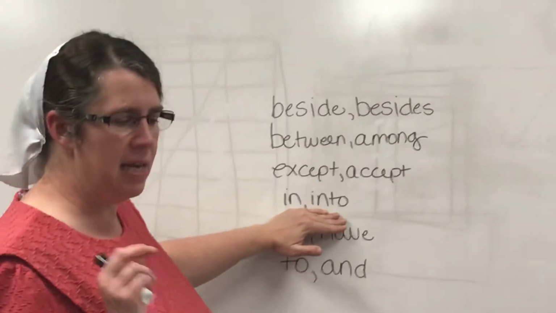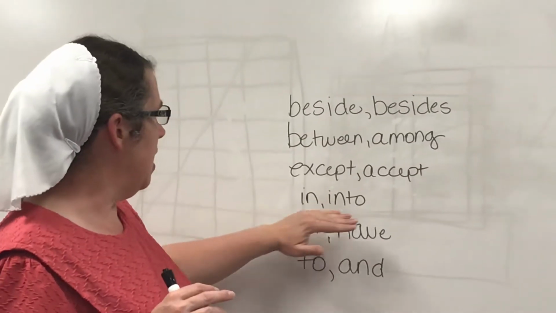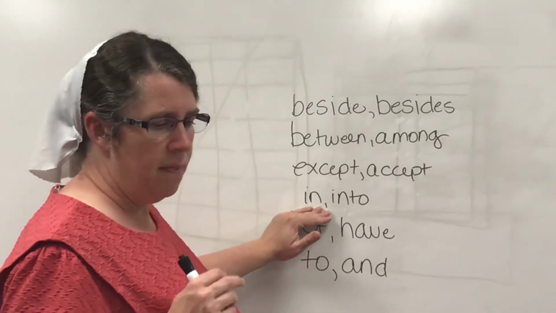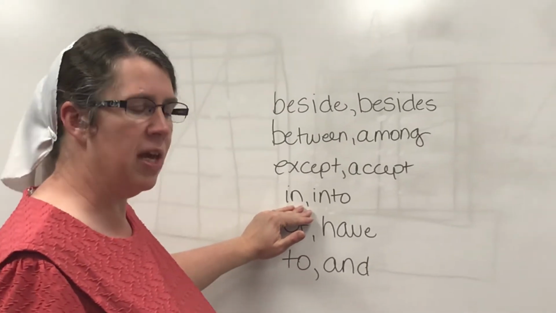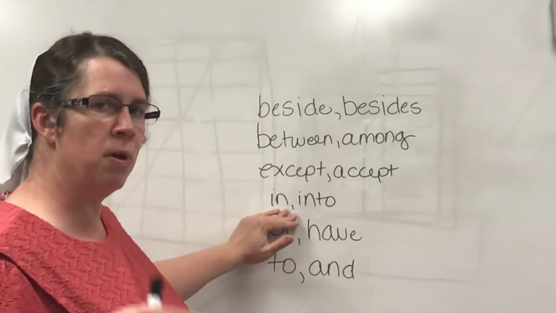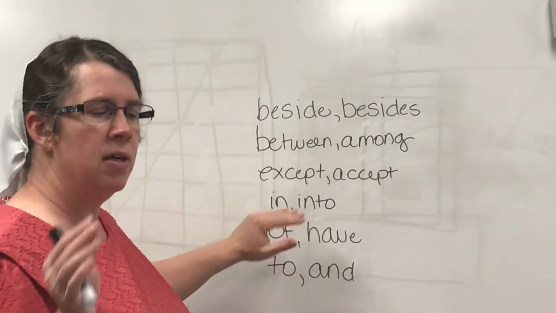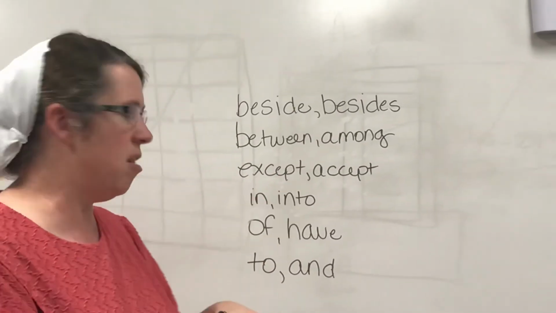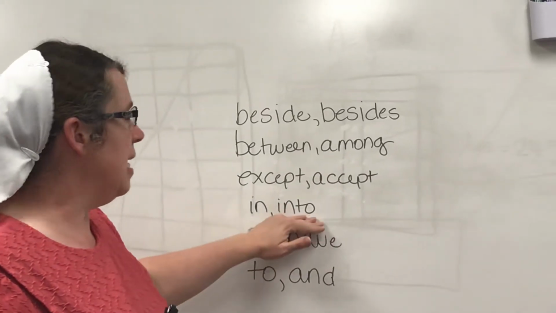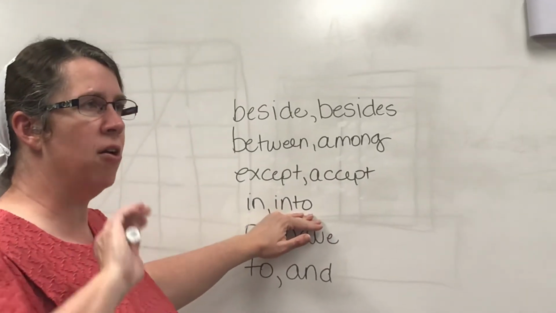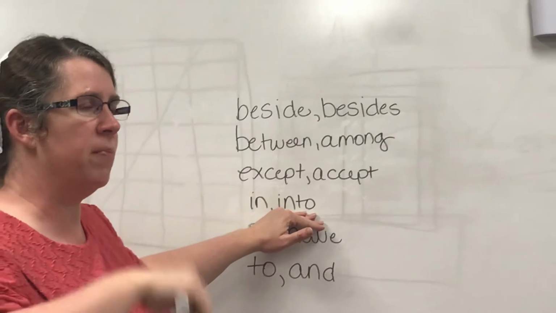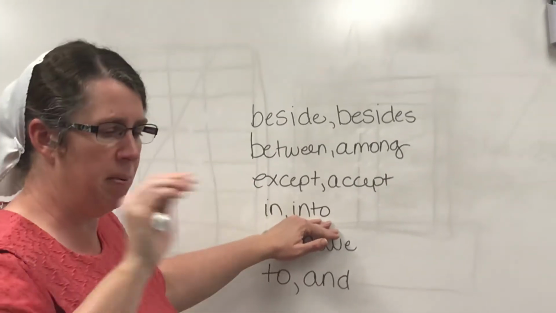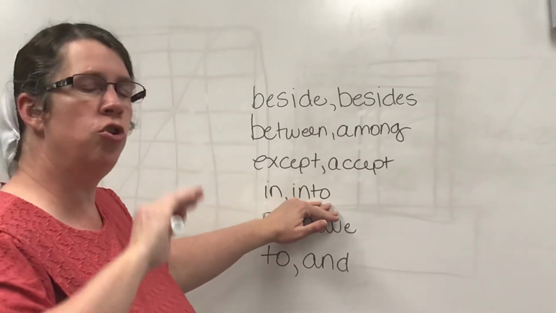These words, in and into. If we say in, that means for location within. In other words, please remain in your seat where you're at. Stay there. In. Into means going from the outside to the inside. We are going from this point A to point B. Into the room.